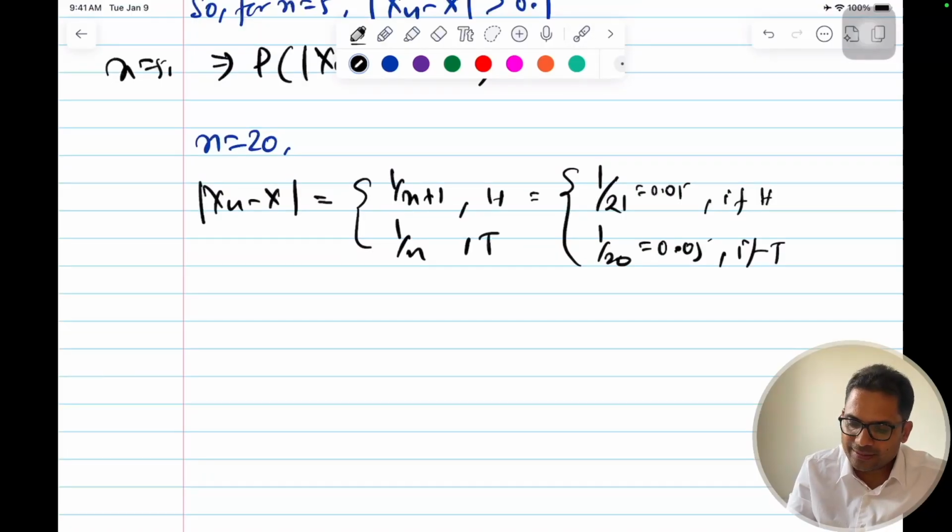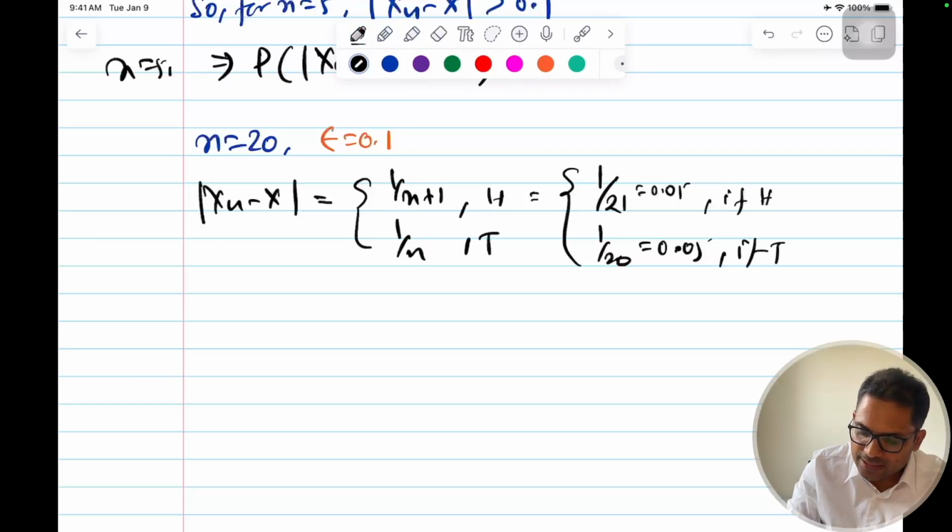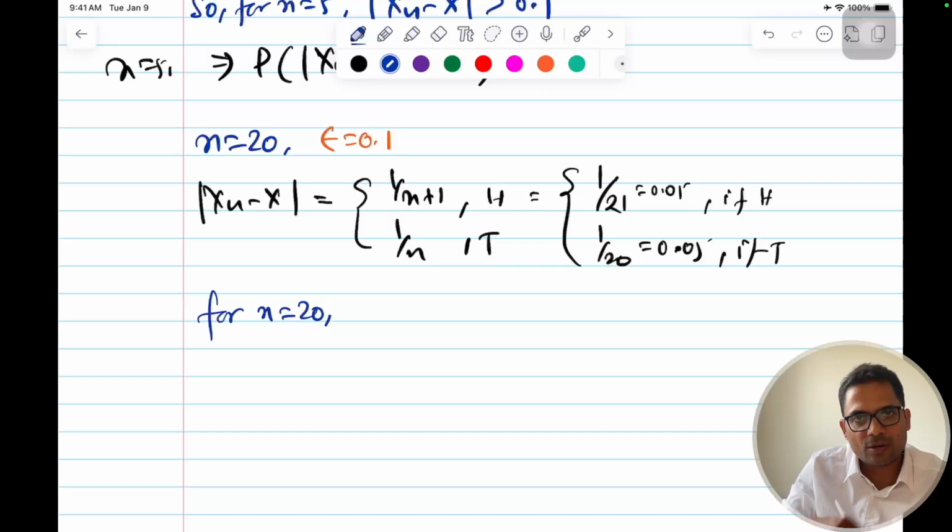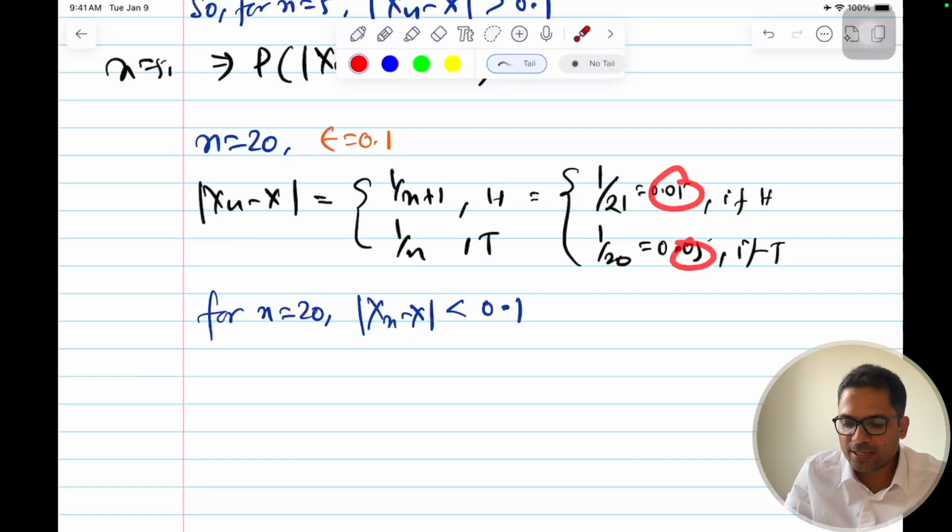So now if you see, my epsilon is 0.1. Can we say that for mod of xn minus x, for n equal to 20, now I'm increasing my n, moving towards infinity, mod of xn minus x is 0.05, and this is definitely less than 0.1.